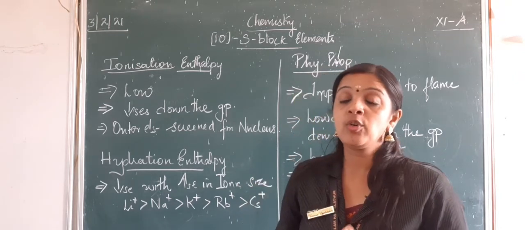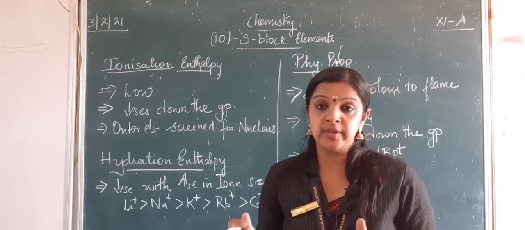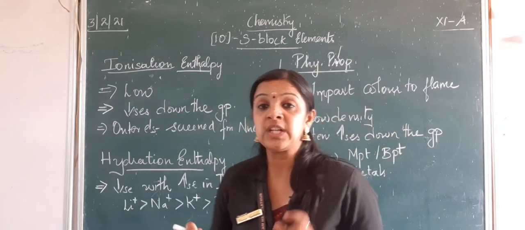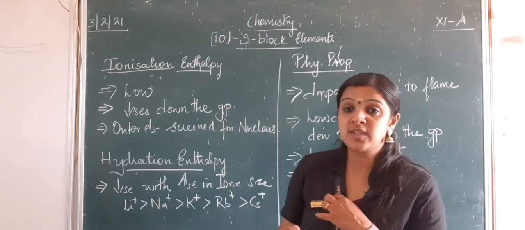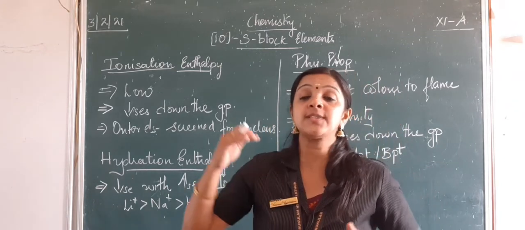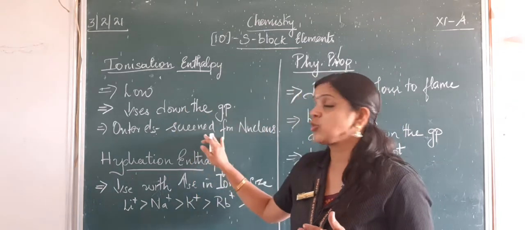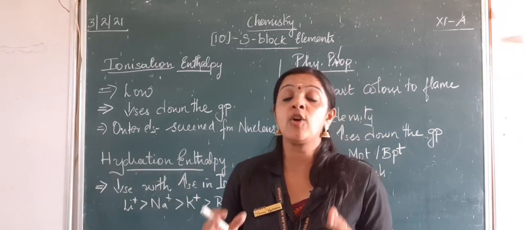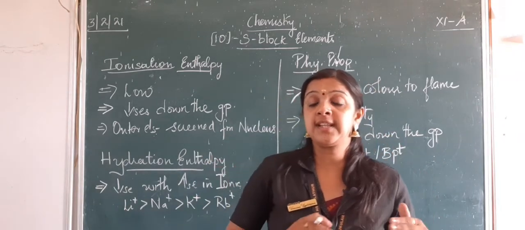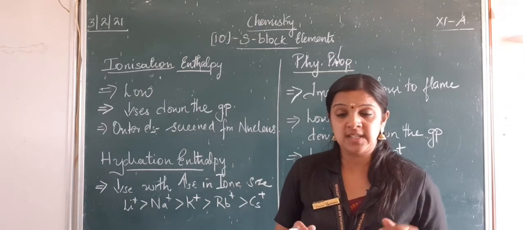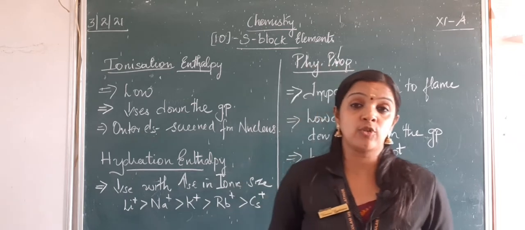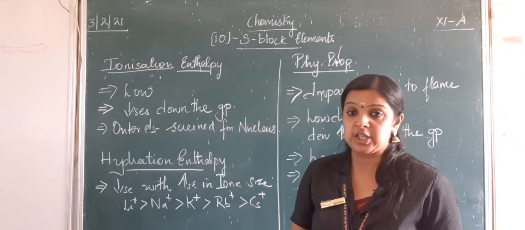So here we know as the number of shells increases, when we go down the group, these will have a low ionization energy because the outermost electron is far away from the nucleus. So what happens to the screening? There will be very good screening of the outermost electron, so it does not get attracted to the nucleus. So it is easy for those elements to lose their electrons and become positive cations.